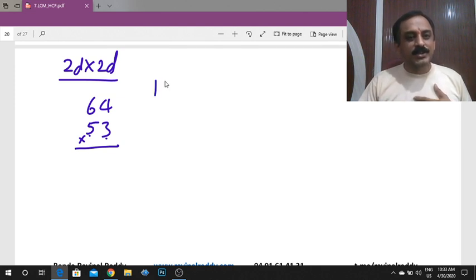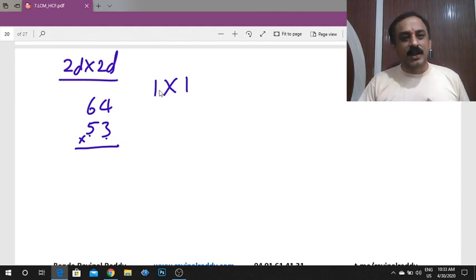The method is straight line, cross symbol, straight line. A single line solution. Within 10 to 15 seconds you will get the answer. First take the last straight line, which means find the product of the two unit digits.